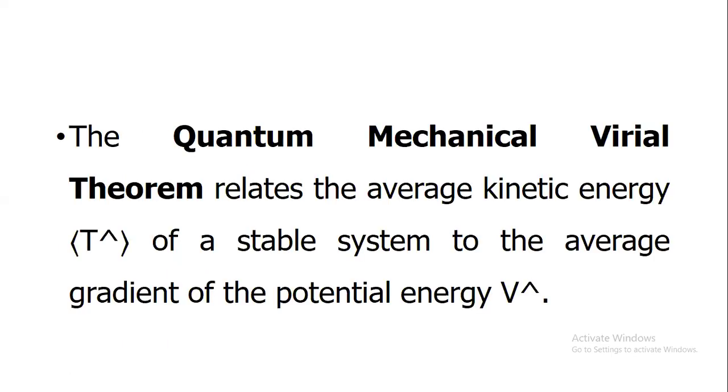The quantum mechanical virial theorem relates the average kinetic energy T hat of a stable system to the average gradient of the potential energy.